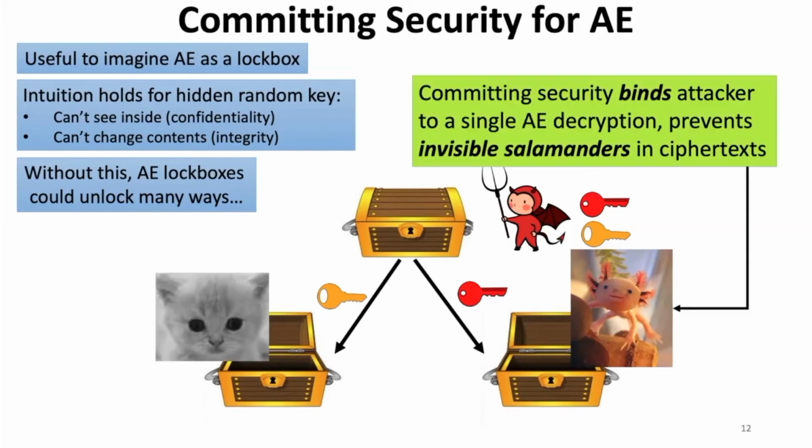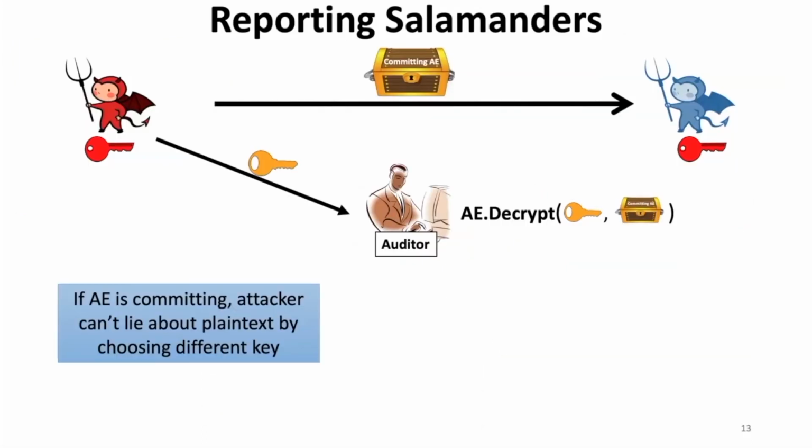So committing security for AE, as I said, prevents this by binding the attacker in some sense to a single AE decryption and requiring that, unless the attacker solves some computationally intractable problem, any AE ciphertext that they create only has one correct decryption. This prevents them from crafting a ciphertext with these hidden secondary decryptions or these invisible salamanders from the title.